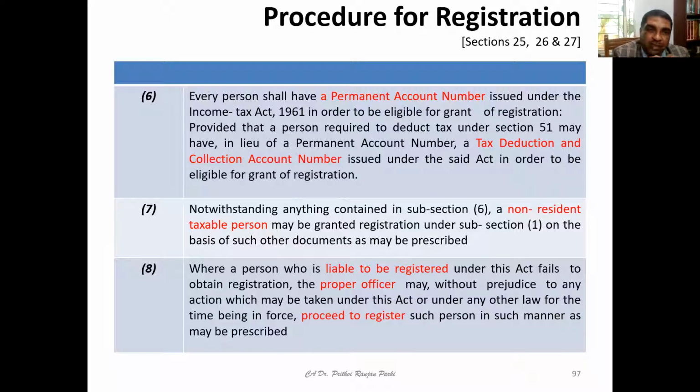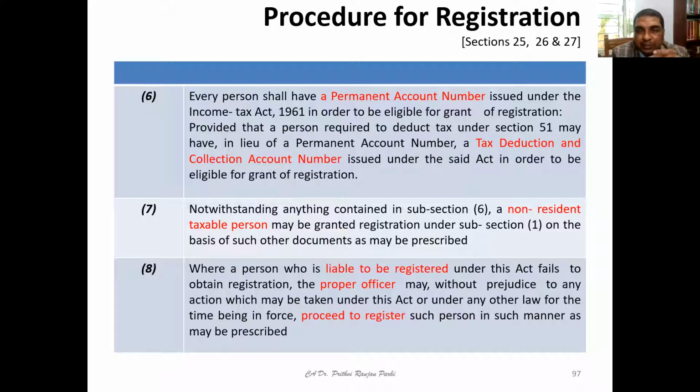Okay. Now, next subsection, it is subsection 6. A person shall have a permanent account number. This concept you already know from the initial classes also. When I showed you a GST registration certificate, you must have observed that GST registration numbers are linked to your permanent account number. So one must have a PAN, issued under the Income Tax Act, in order to be eligible for registration.